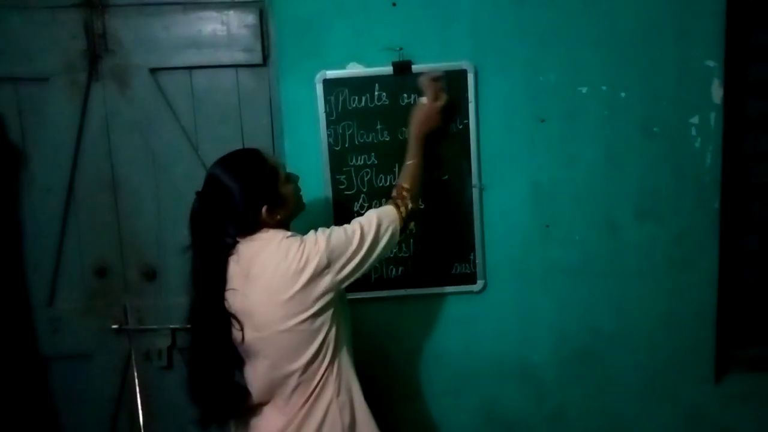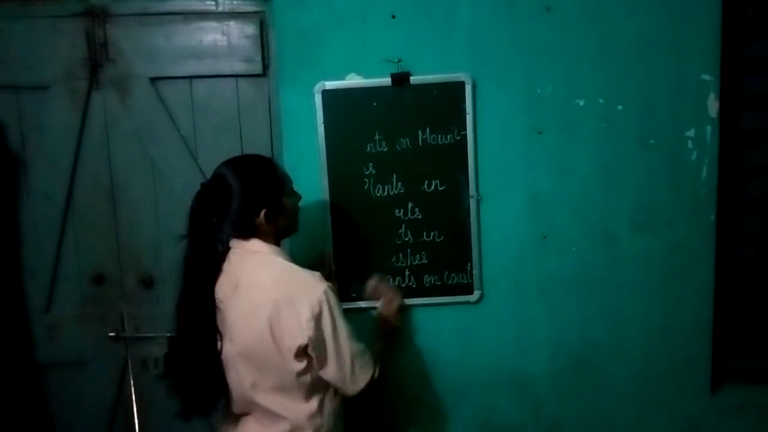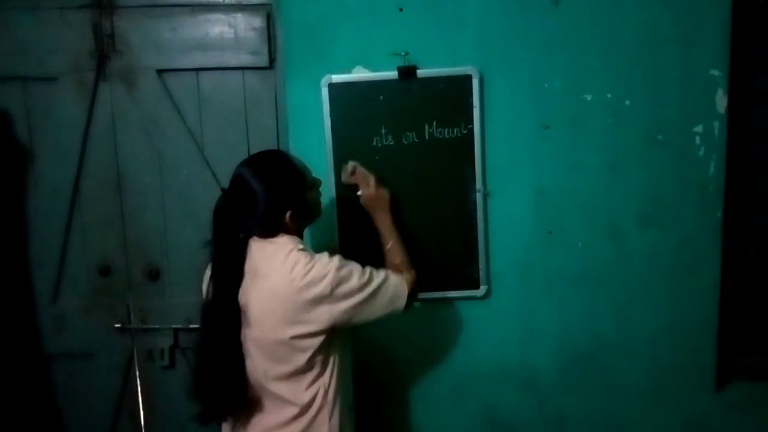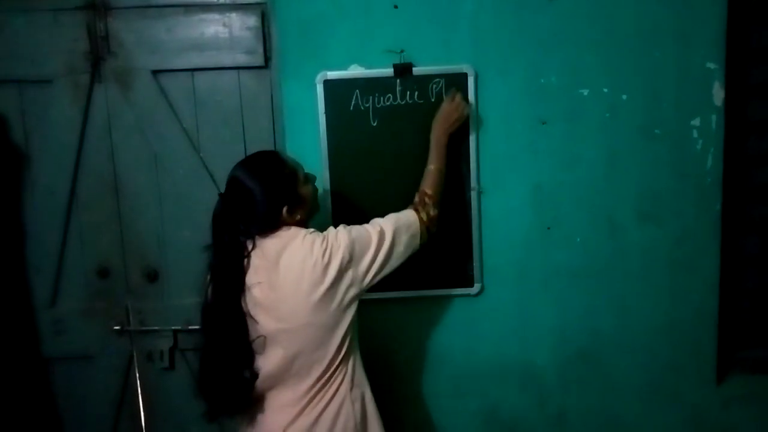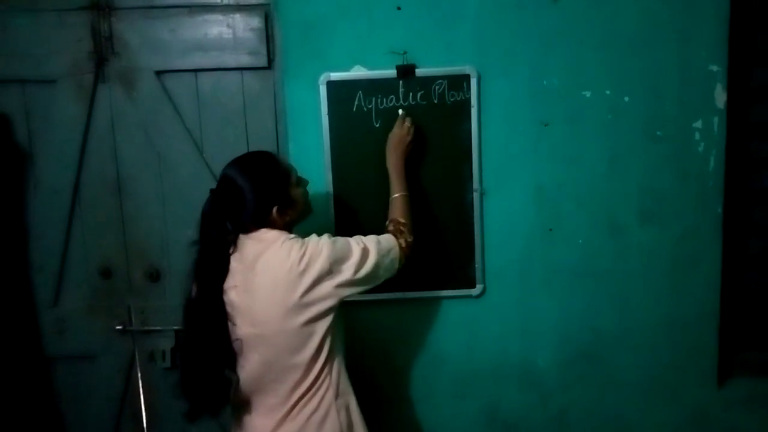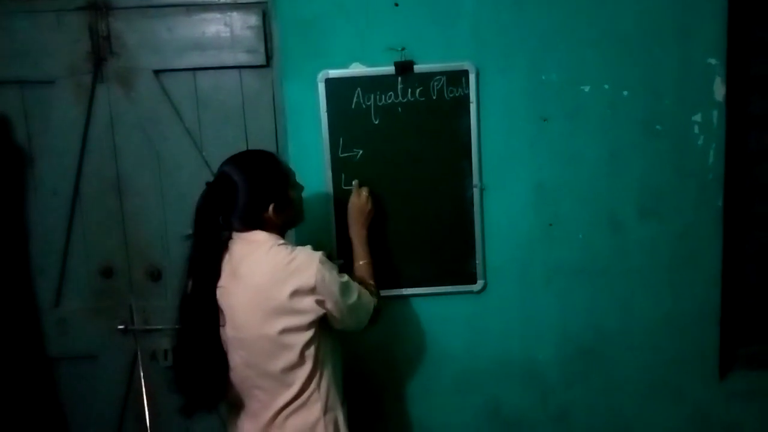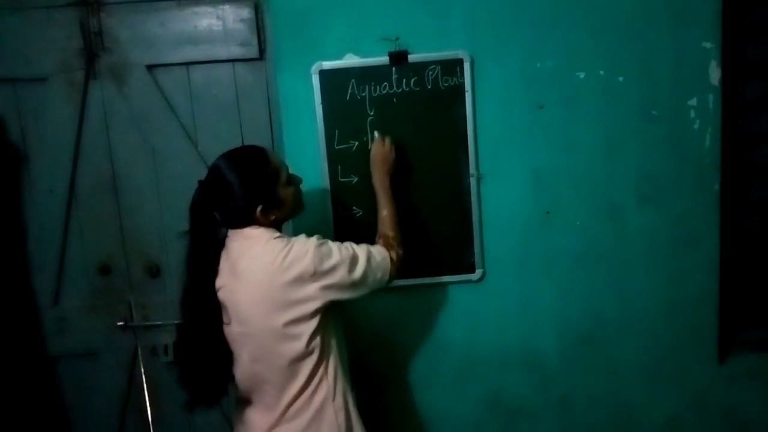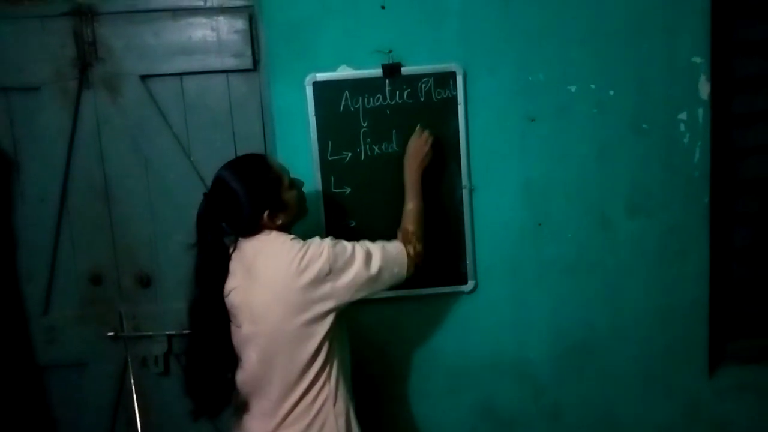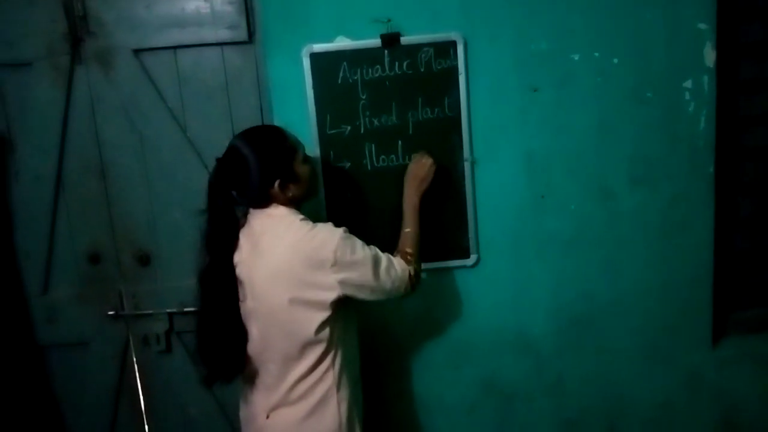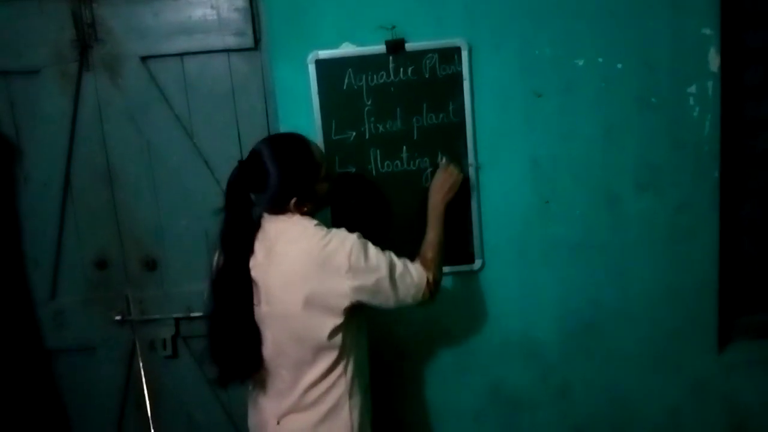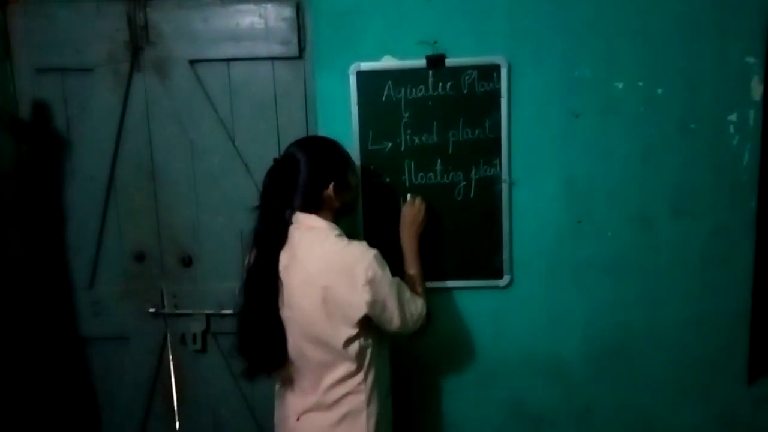Now, I will explain this in my next class. Before that, I will tell you about the aquatic plants. On the basis of their habitat, the plants are classified into aquatic plants. Aquatic plants are also categorized under three categories: the first is fixed plants, the second is floating plants, and the third is underwater plants.